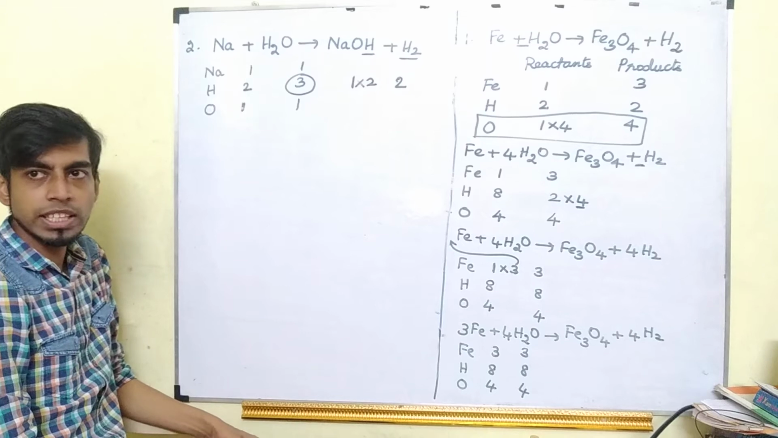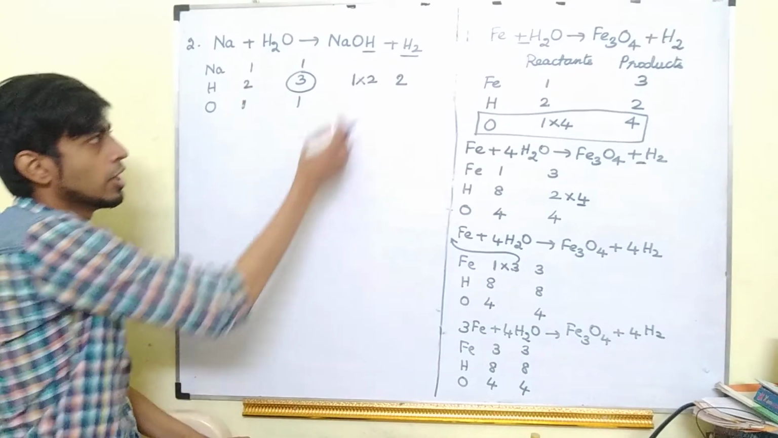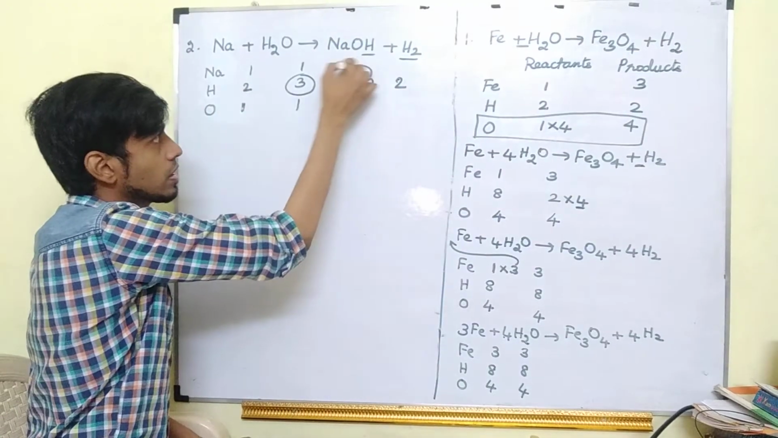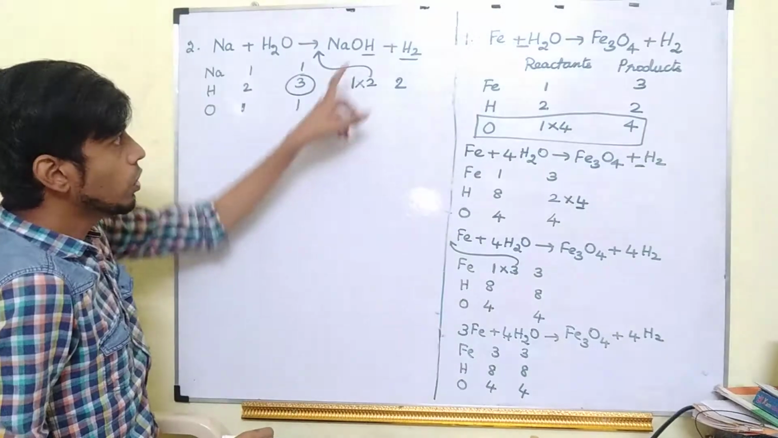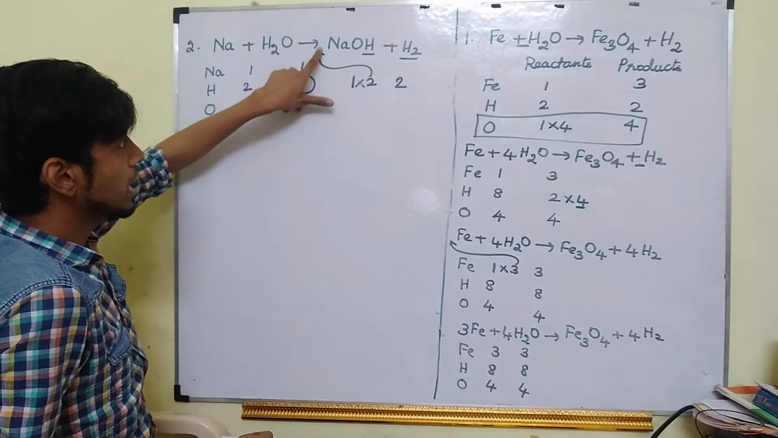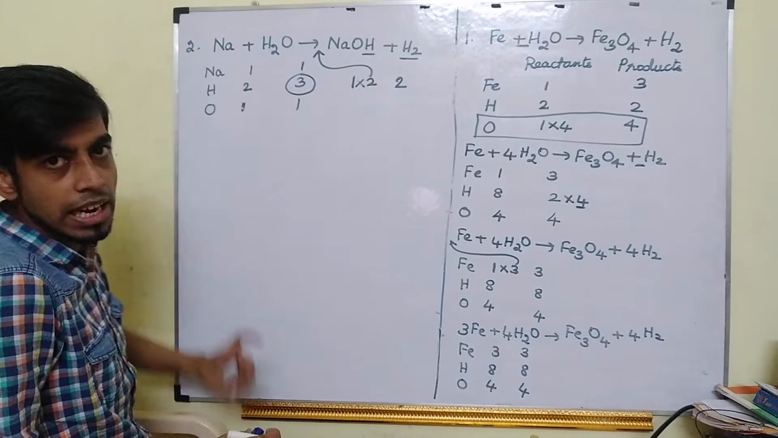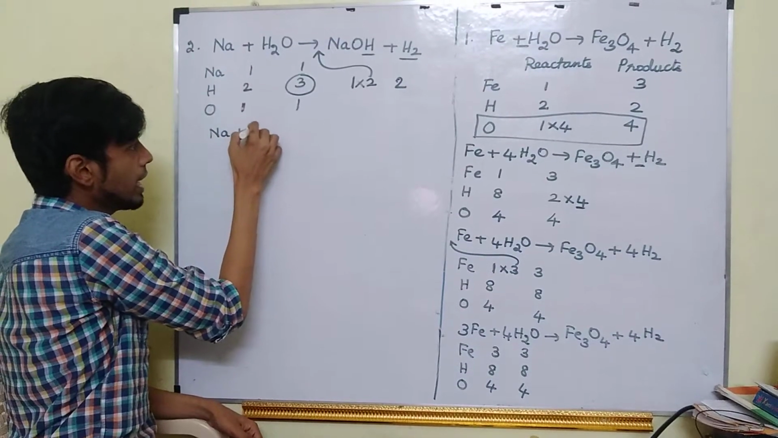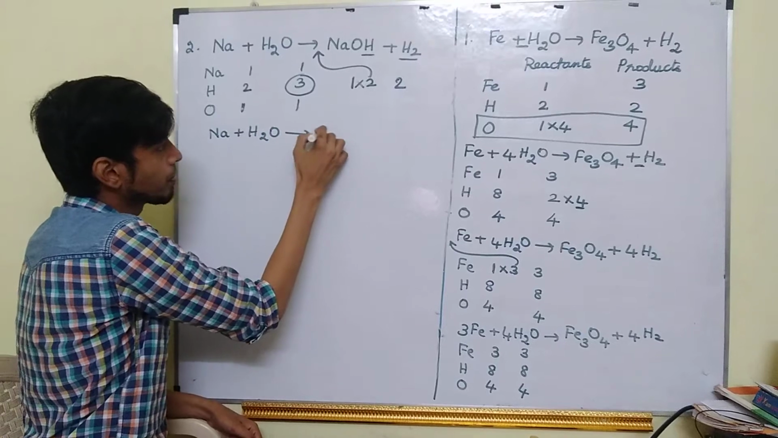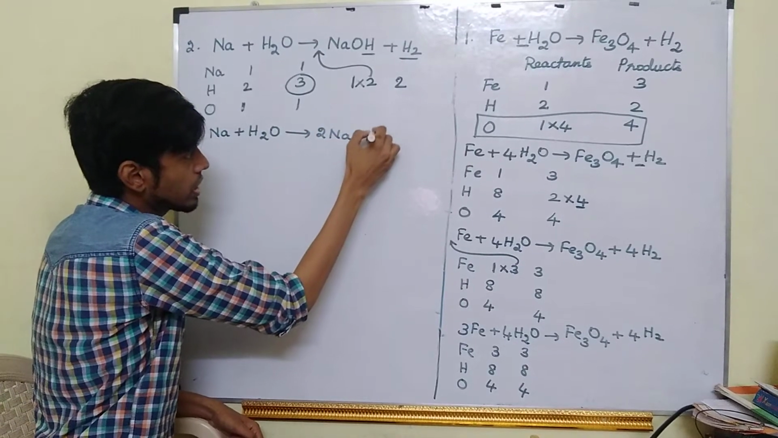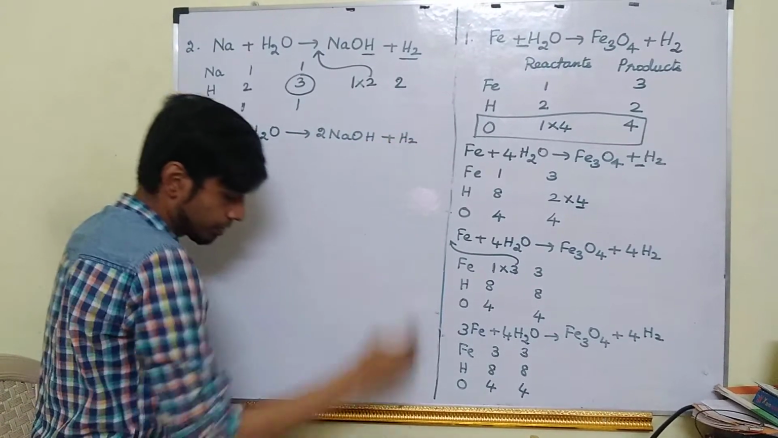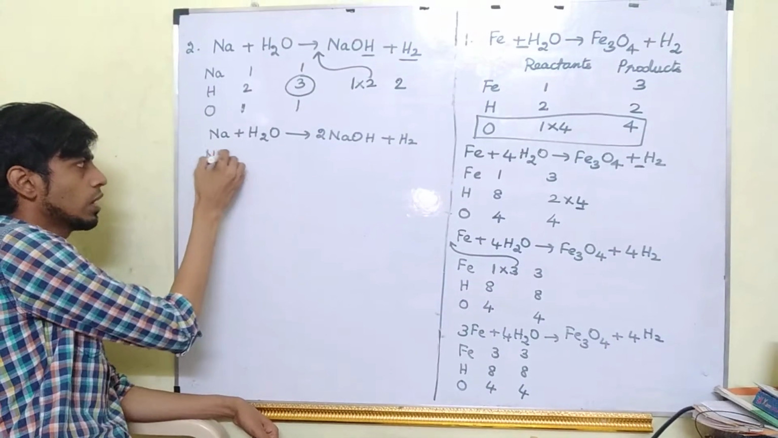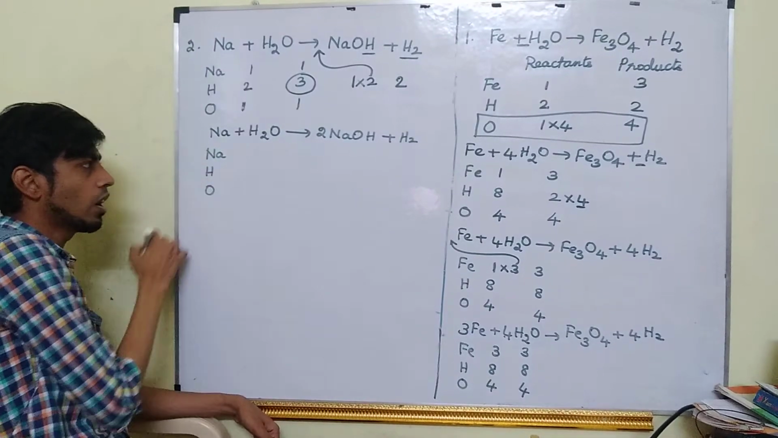Into 2 if I put, will it change into even number? Yes. So this side hydrogen, I am multiplying by 2. So this number 2 I should write here. Don't write 2 here. Always you should write the number in the front only while balancing the equation. So what is the equation you will get now? Na plus H2O gives 2NaOH plus H2.